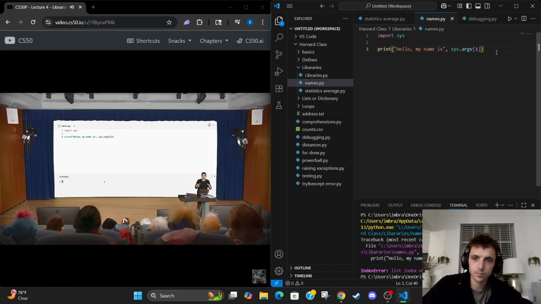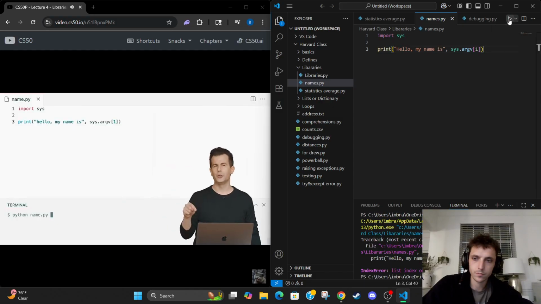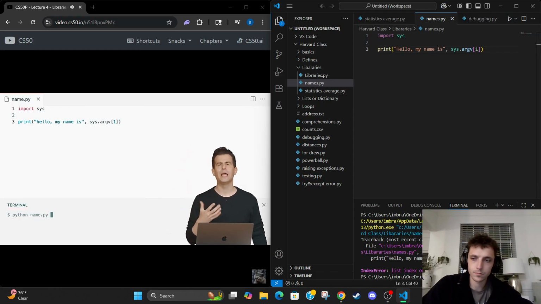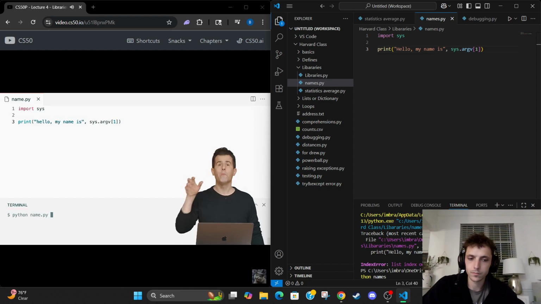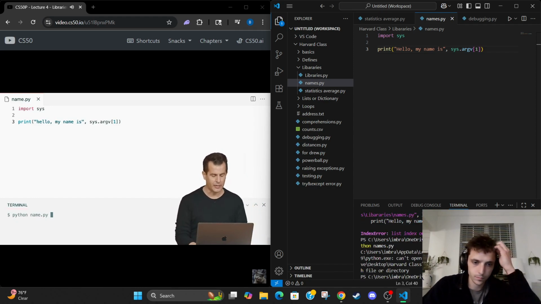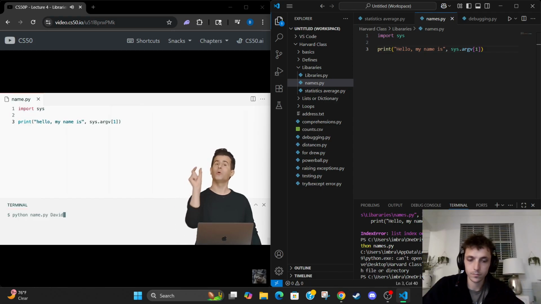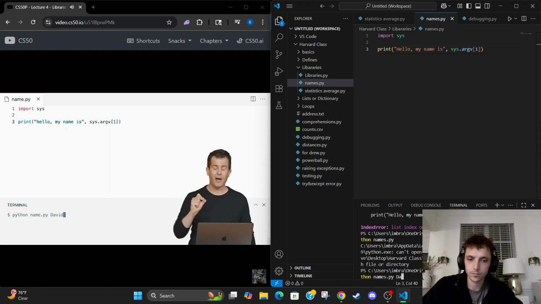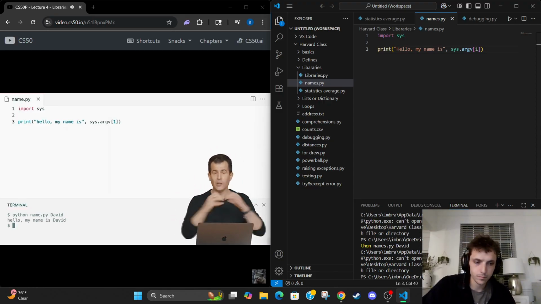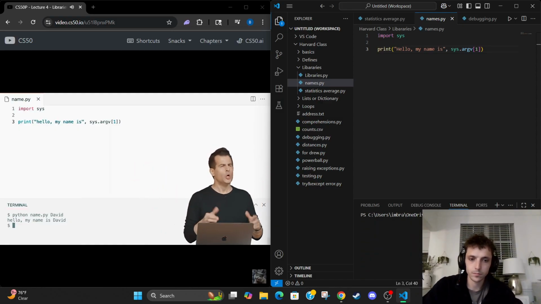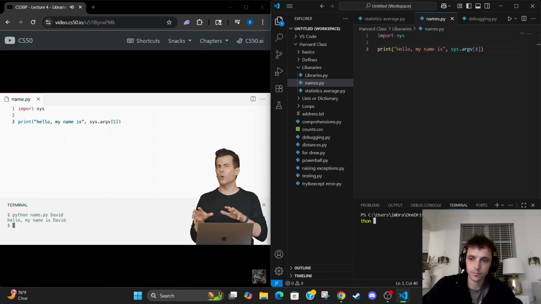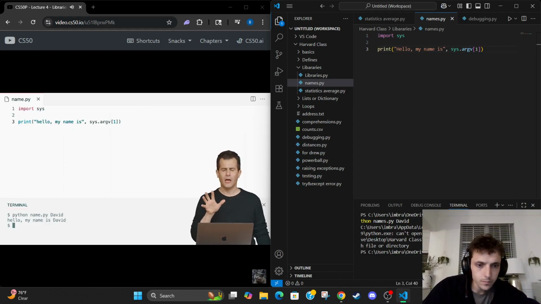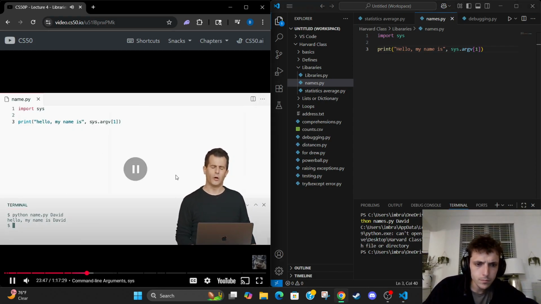All right, let me go down now into my terminal window and run python of name.py. But this time, rather than just hit enter and wait for the program to prompt me for my name, let me proactively just tell this program what my name is at the so-called command line. Here we go, David, separated with a space from the name of the file, so that now when I execute python name.py David, I see on the screen, voila, hello, my name is David. So based on this demonstration alone, I think we can infer exactly what's going on in sys.argv, even though it sounds certainly, at first glance, rather complicated here.